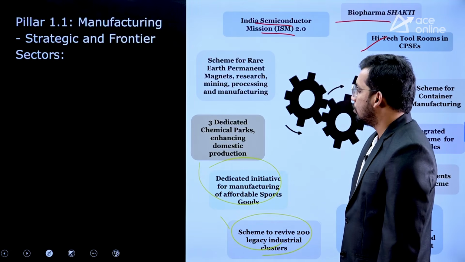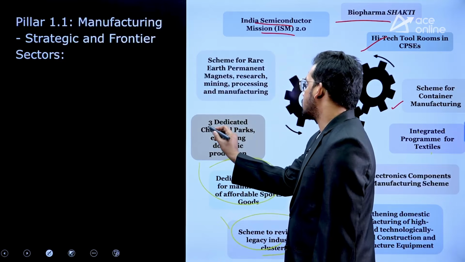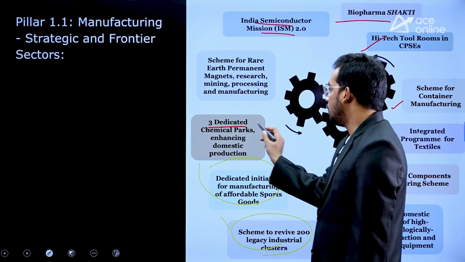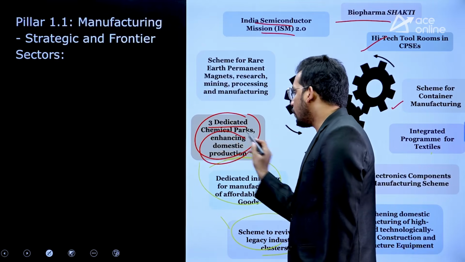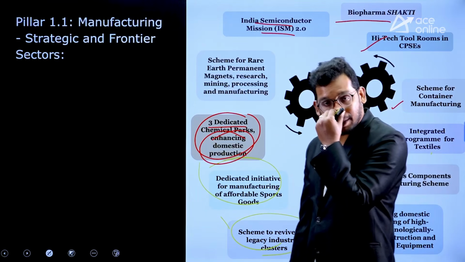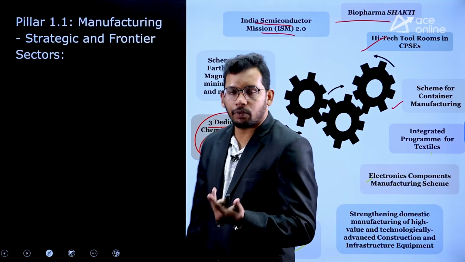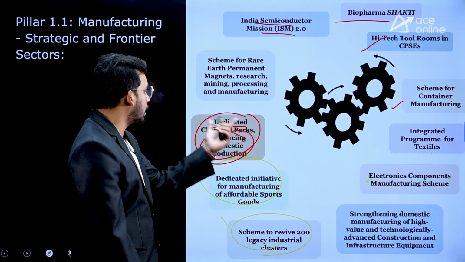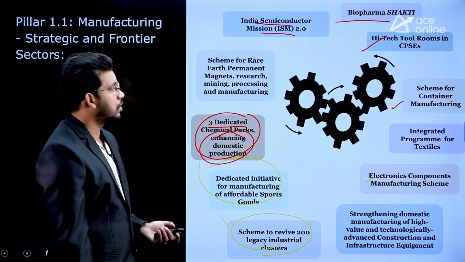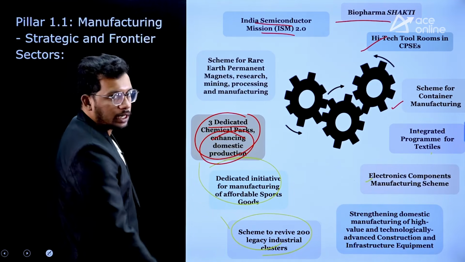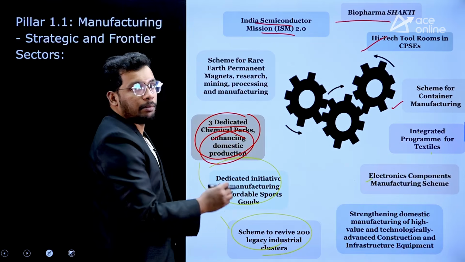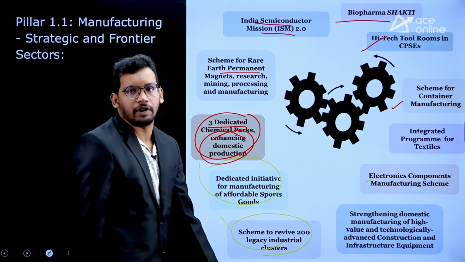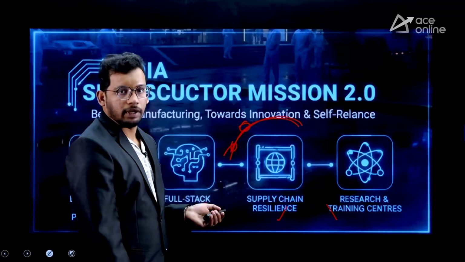Government is going to establish 3 dedicated chemical parks with the aim of enhancing the domestic production. So all the chemical related elements, whatever required for the economy, we are going to produce right here itself. Next and lastly, a scheme for rare earth permanent magnets research, mining, process and manufacturing, government is going to establish.